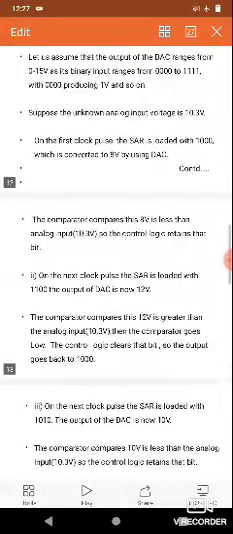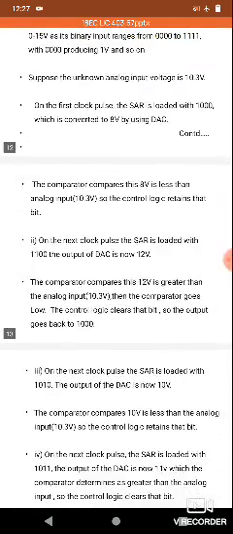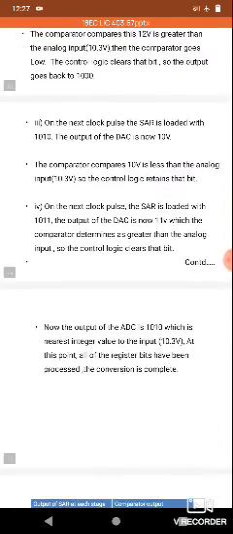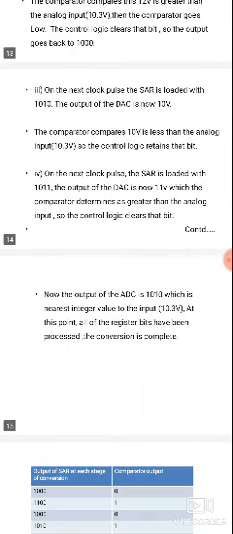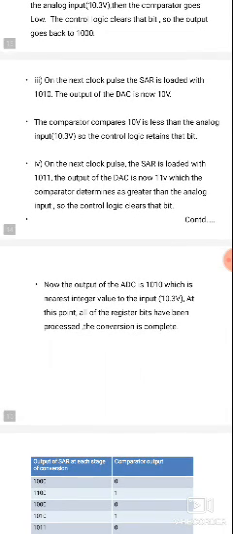The comparator compares the SAR loaded with 1010, which is 10 volts. The 10 volts is less than 10.3. So the SAR is retained, and the comparator indicates the high position. The comparator compares that 10 volts is less than 10.3, and the control logic retains the bit.